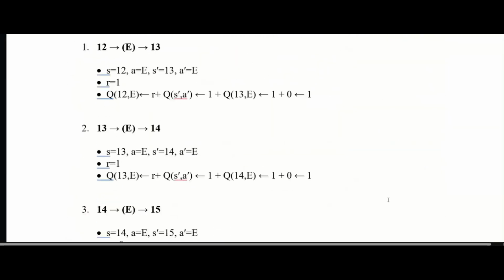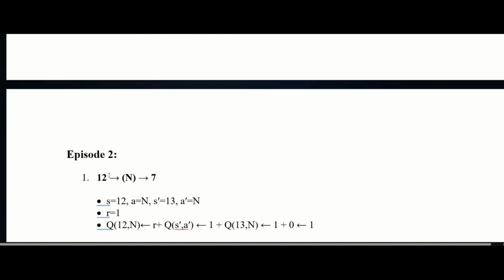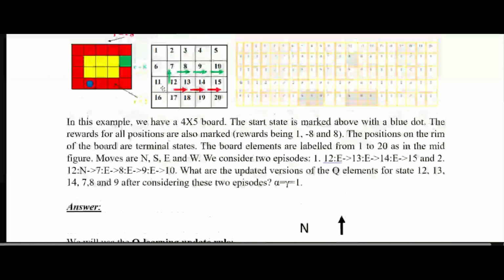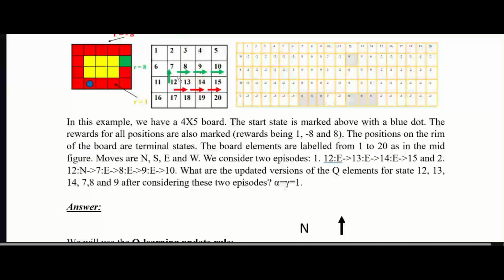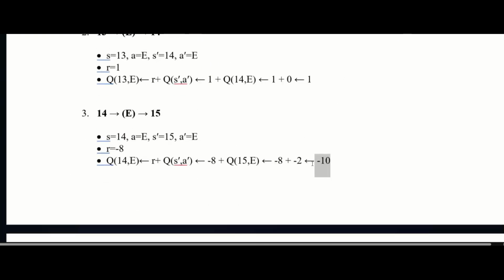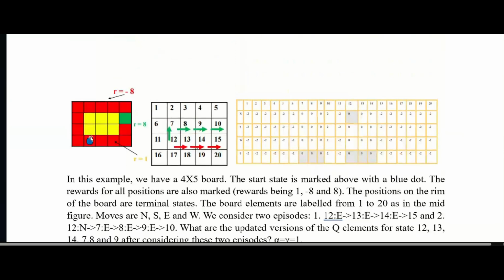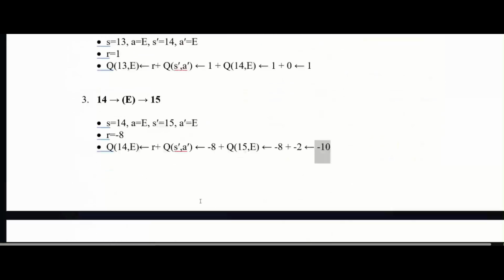So similarly now episode 2. Now 12 north 7. So this is 12 north 7. Okay, so this is the indication. Now north 7 is 0. So now for north 7, R is 1. Here yellow, so R is 1. Now put all these values in this particular equation, and you get 1.